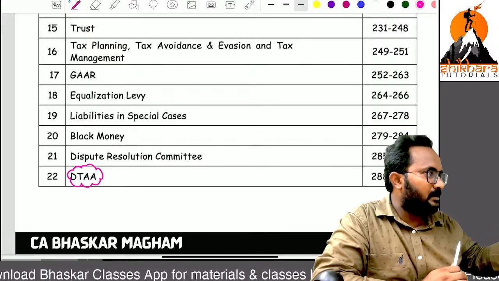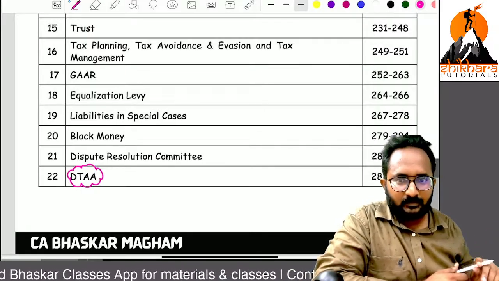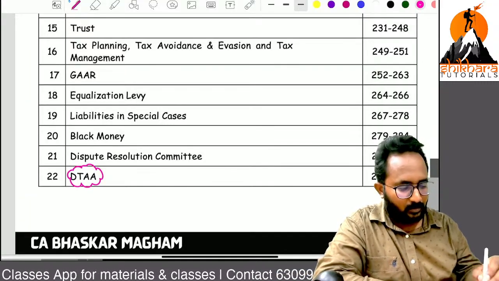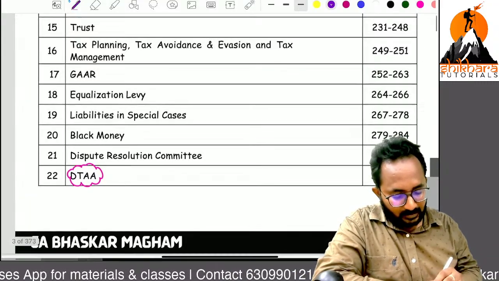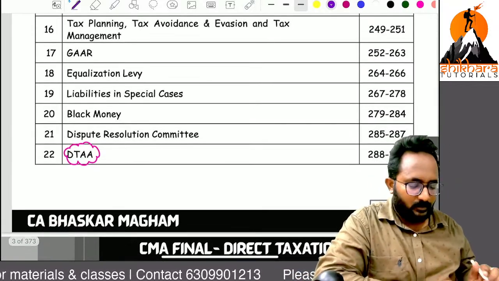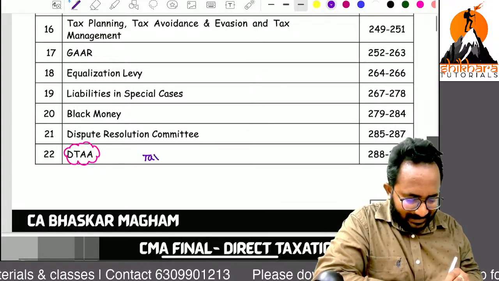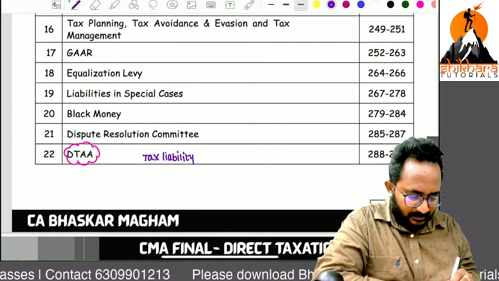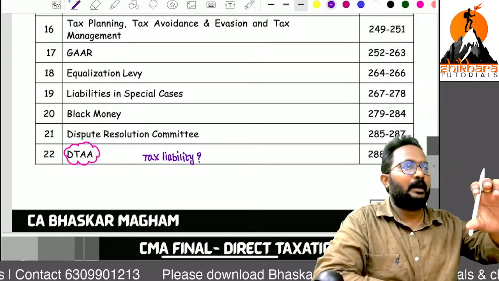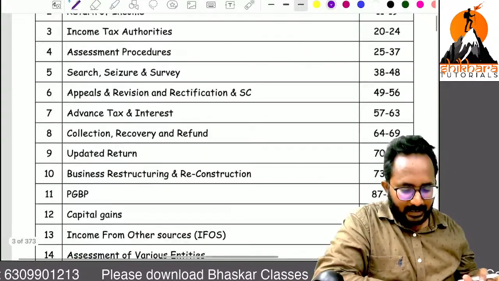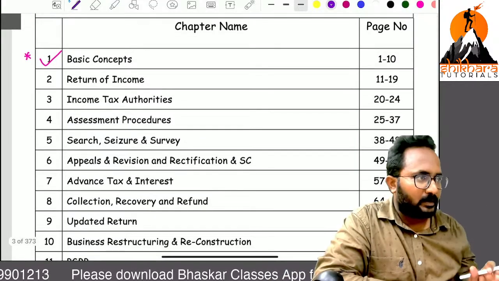Double taxation avoidance agreement. What is the chapter name? Double taxation avoidance agreement. Now, sir, in this chapter we have a practical question, in which we have to calculate the tax liability. How do we calculate tax liability, sir? Instantly we need to know about the tax rates. So that's why the basic concepts chapter is very important.